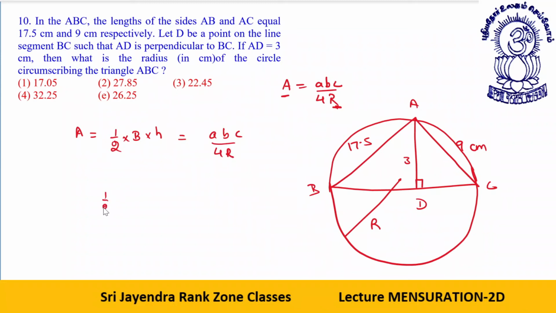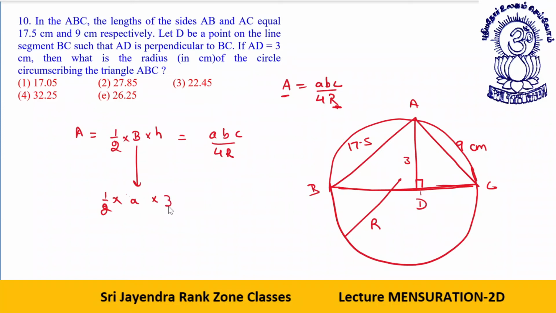Again, I do half. What is the base? The base, let's say right now, in front of this A is small a. The base is BC. I can denote this base by small a. In front of this A, this is the side BC. What is the height?